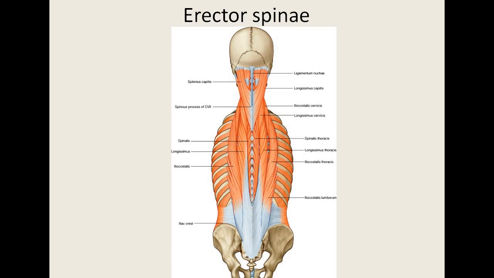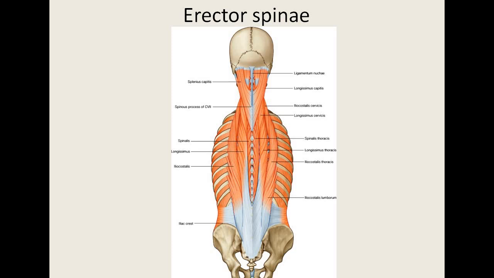Next muscle is the erector spinae muscle. As I have told you, the erector spinae muscle is divided into the iliocostalis muscle, the lateral group, in the lateral column. In the middle column, the longissimus group, and in the medial column the spinalis group. So lateral column iliocostalis, intermediate column longissimus muscle, and medial column spinalis muscle.